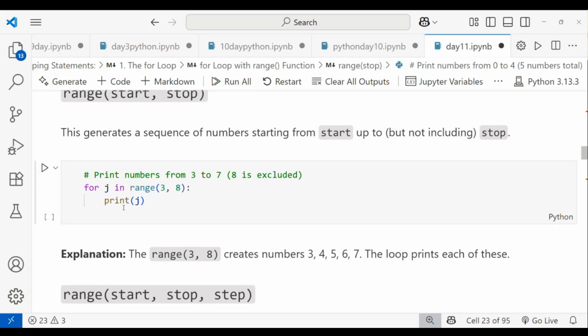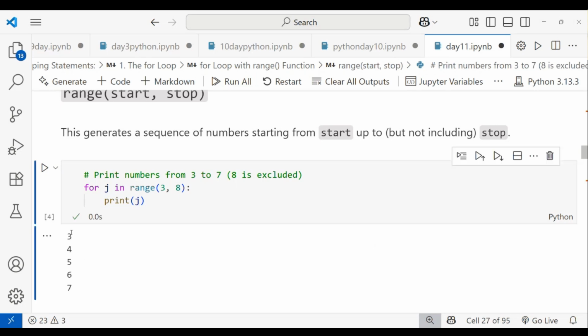I print j, and it will print from 3 to 7. When I run this, you can see 3, 4, 5, 6, 7. Like that, it will work.